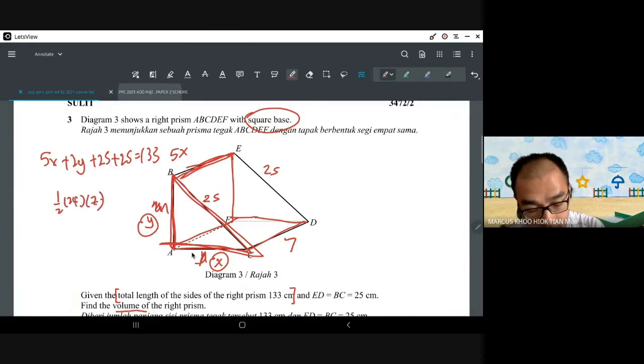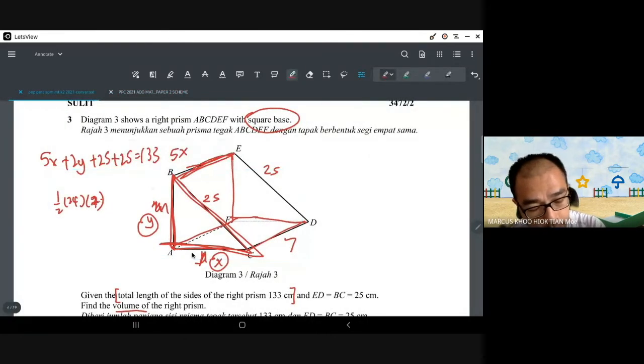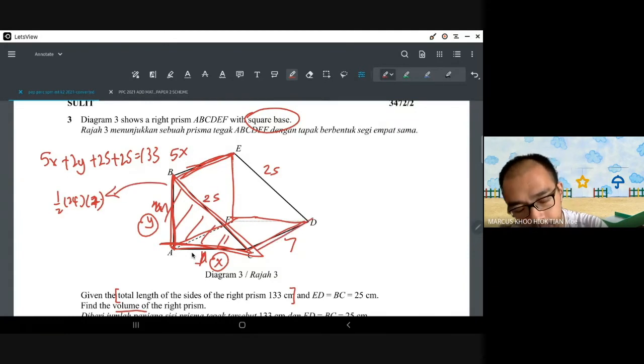Y is 24. Half times 7 times 24 will give you this triangle. Then you multiply by the 7 to get the volume. So volume of a prism is area of base times height.